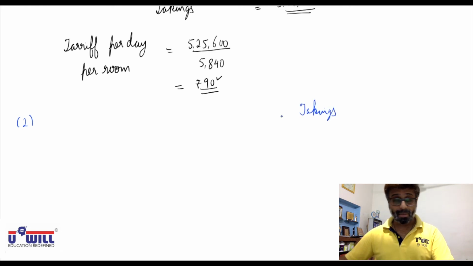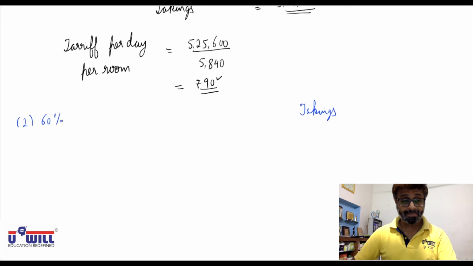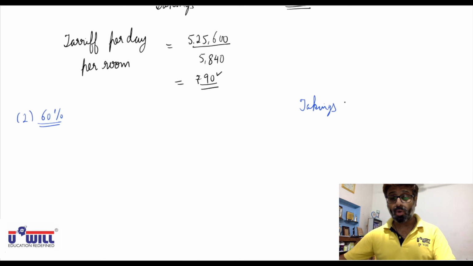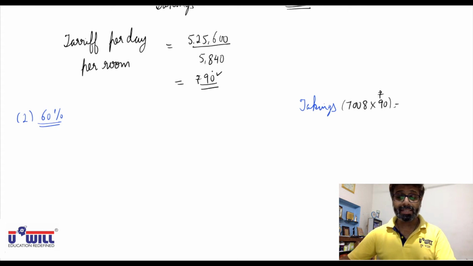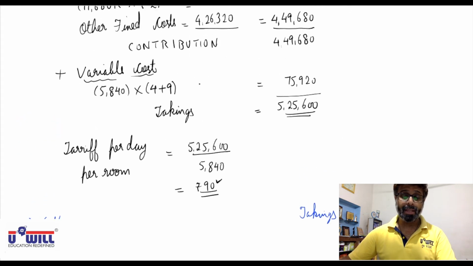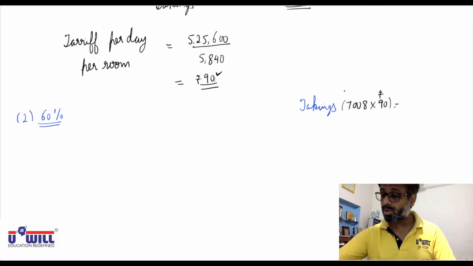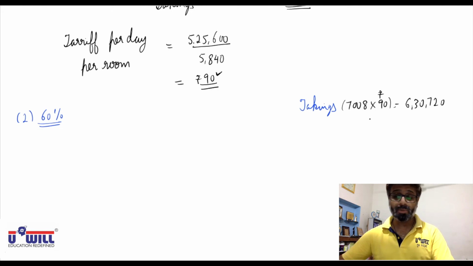Now we are talking about 60% occupancy. So at 60% occupancy, 7,008 rooms go on rent. 7,008 into 90 rupees you'll charge. As we discussed, the tariff per day we are going to charge is 90. Right now 5,840 are going on rent. So if 7,008 rooms go on rent and you charge the same 90 rupees, then you'll be charging 6,30,720 total amount for all the rooms, minus variable cost.